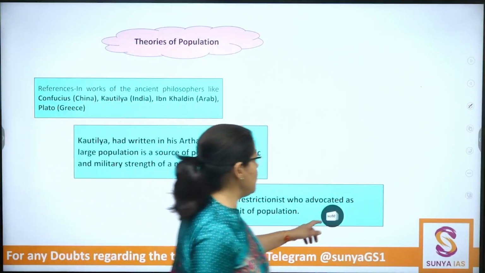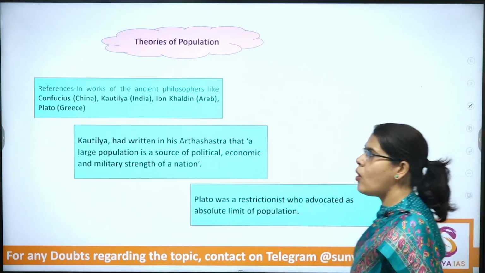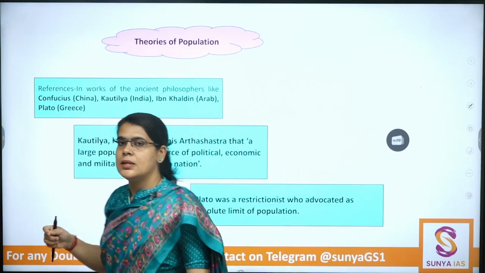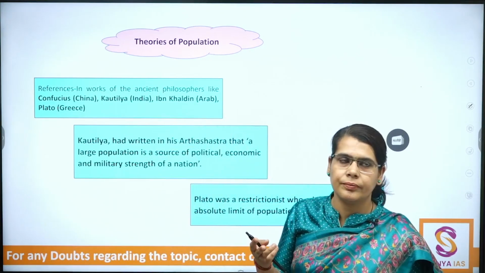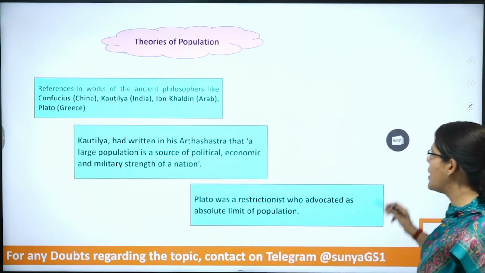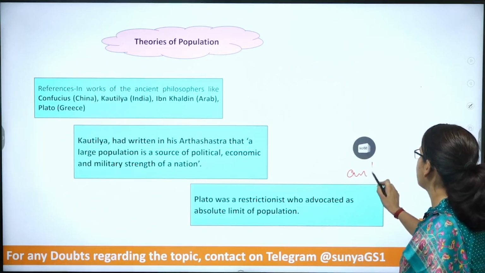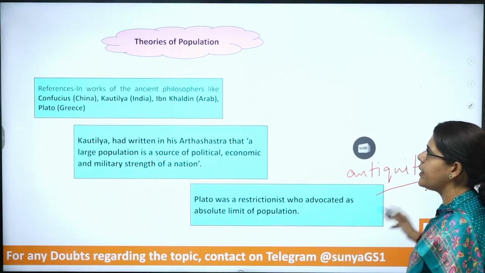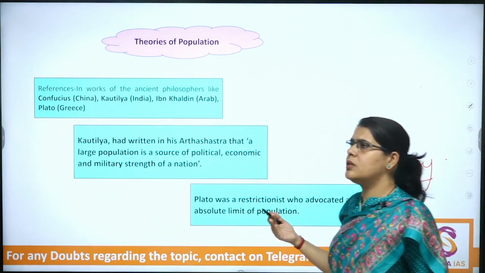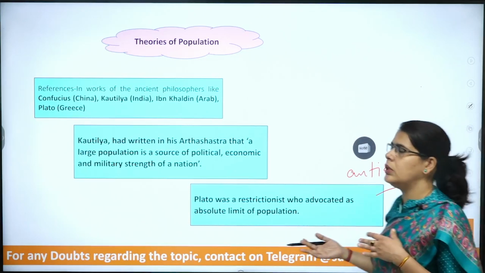Population growth has been a topic of discussion since the times of classical antiquity. Classical antiquity is the time period that is associated with Greeks, Romans, and then later on Arabs, etc.